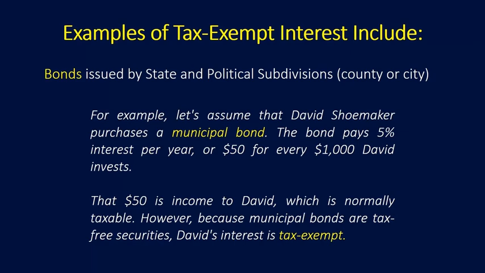Examples of tax-exempt interest include bonds that are issued by state and political subdivisions, county or city. For example, let's assume that David Shoemaker purchases a municipal bond. The bond pays 5% interest per year, or $50 for every $1,000 that David has invested. That $50 is income to David, which is normally taxable. However, because municipal bonds are tax-free securities, David's interest is tax-exempt.